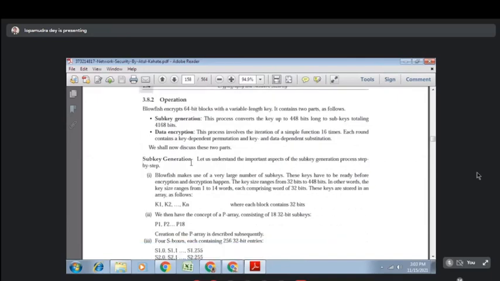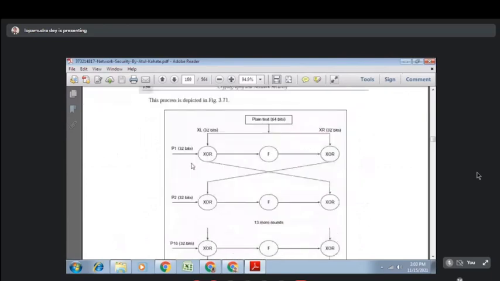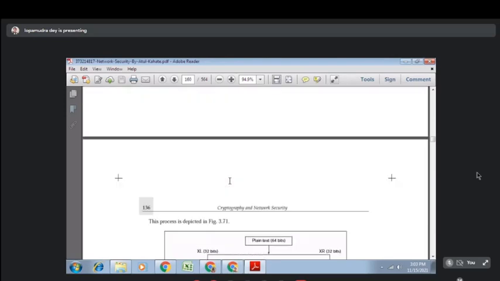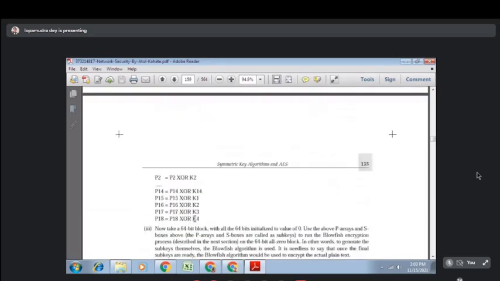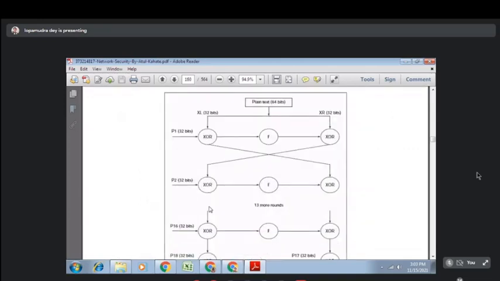Okay, so this is our Blowfish algorithm. I am going to discuss this with the help of a flowchart. This flowchart is very important. Whenever you are studying this algorithm, please study the flowchart. If you go through the flowchart, you will get knowledge of what is happening inside the algorithm. Flowcharts are nothing but a pictorial representation of the whole algorithm. There are lots of things written, and yes, you have to study them, but if you go through the flowchart, you still have the information about what is actually going on here.